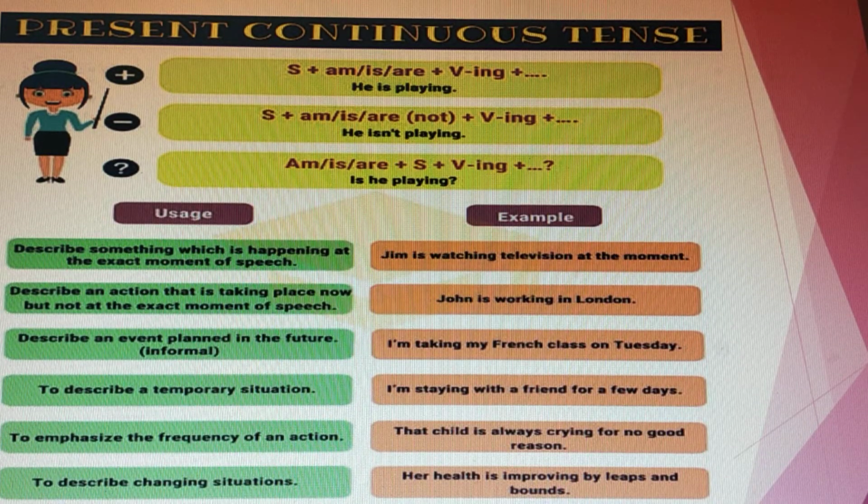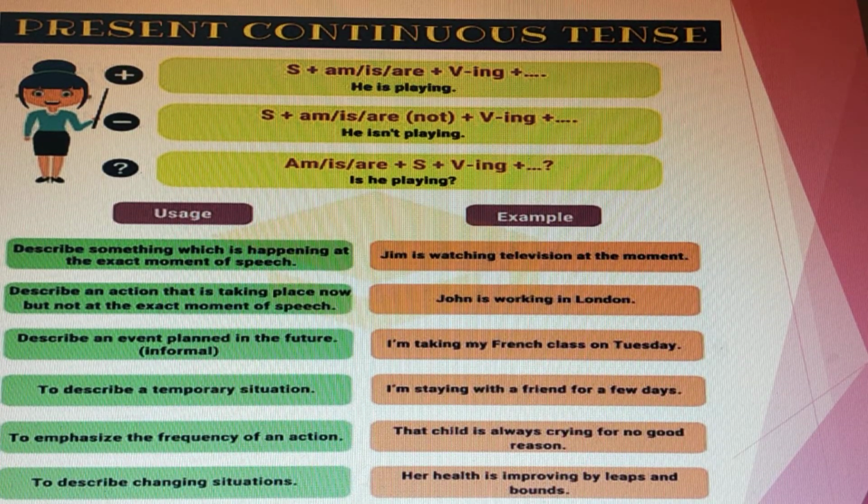Now, with these usages and examples, it must be clear to you all where we should use the present continuous tense. Now let's see the structure. It's very easy: we have to add the ing form to all main verbs. The same rules carry on: singular subject, singular verb, plural subject, plural verb. Like is, am, are, you are going to use, like I am playing, he is playing.